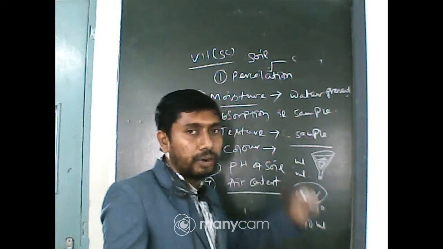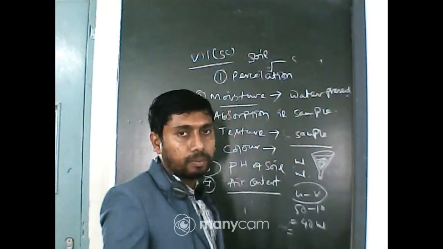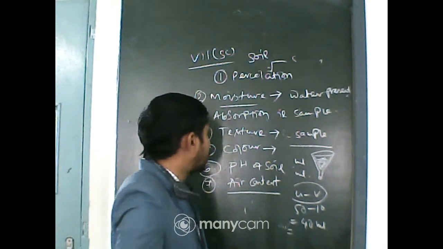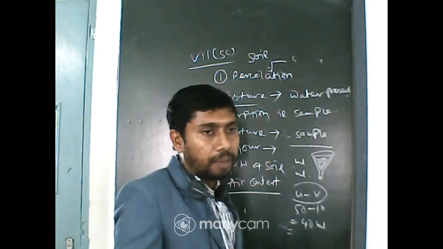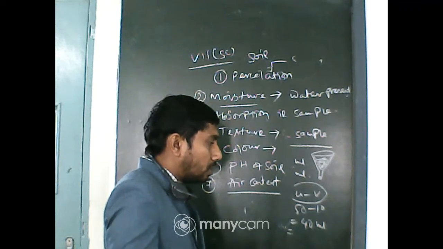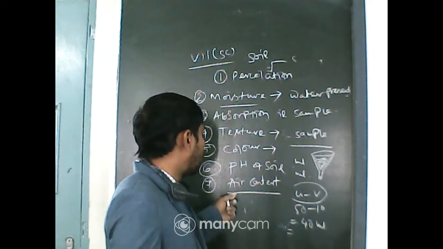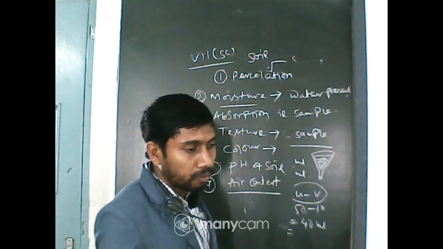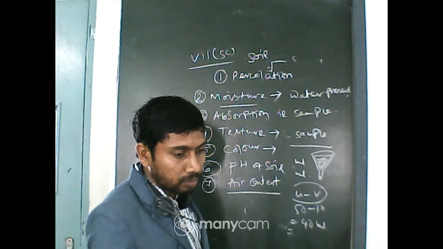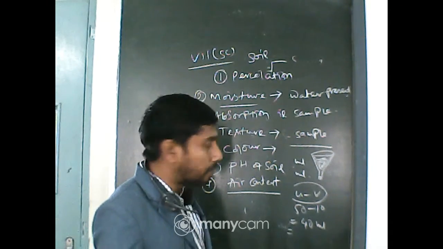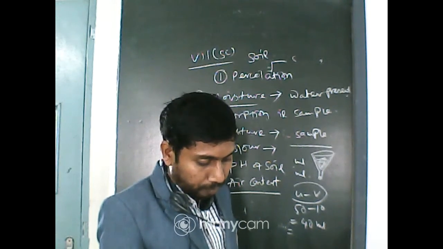If it is red, for example laterite, this is due to the presence of iron content, which is maximum. pH of the soil is another parameter required for the growth of plants. And air content: as the interparticle space is greater, it has more air content. Okay.